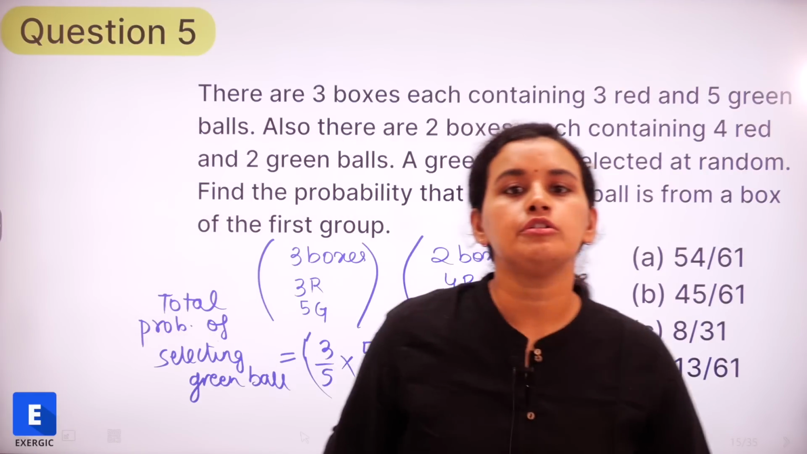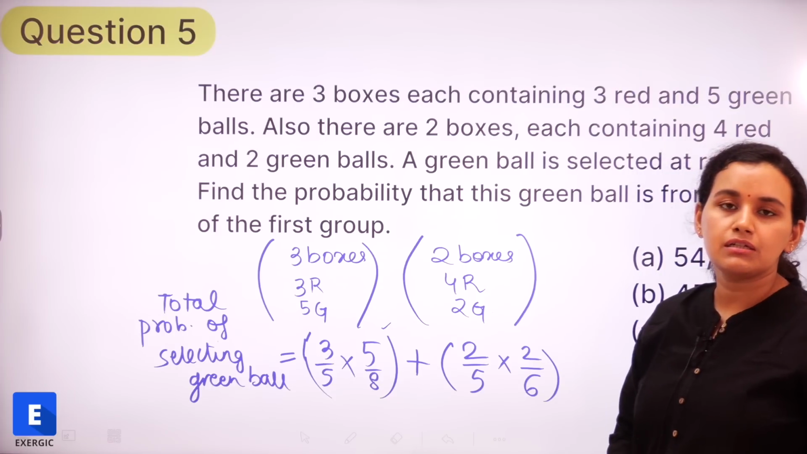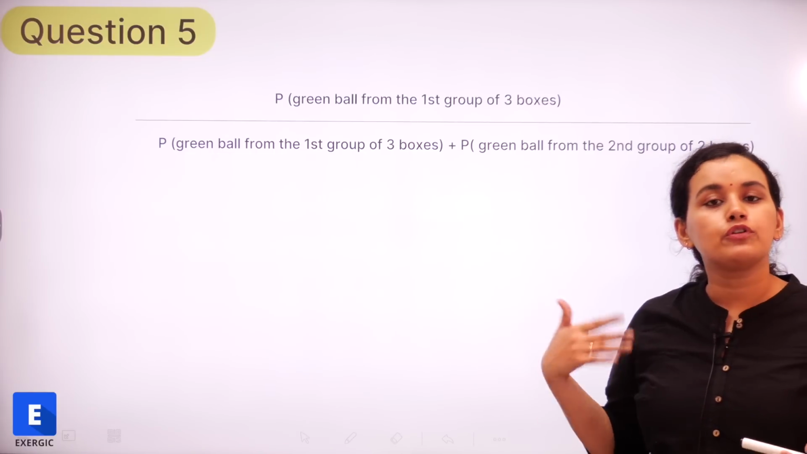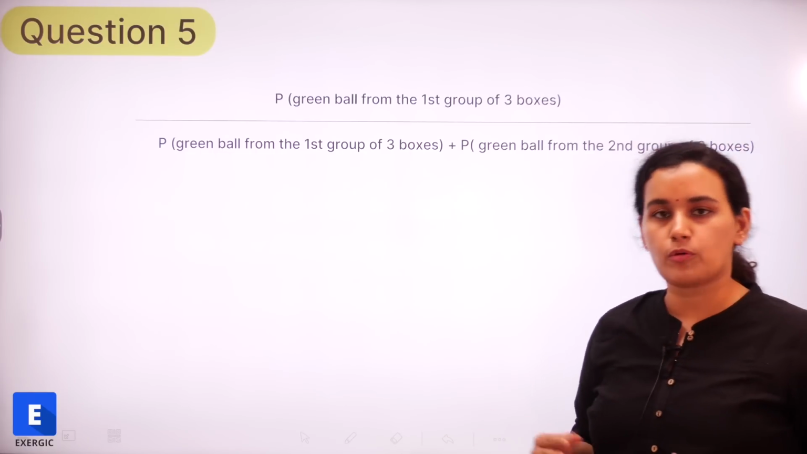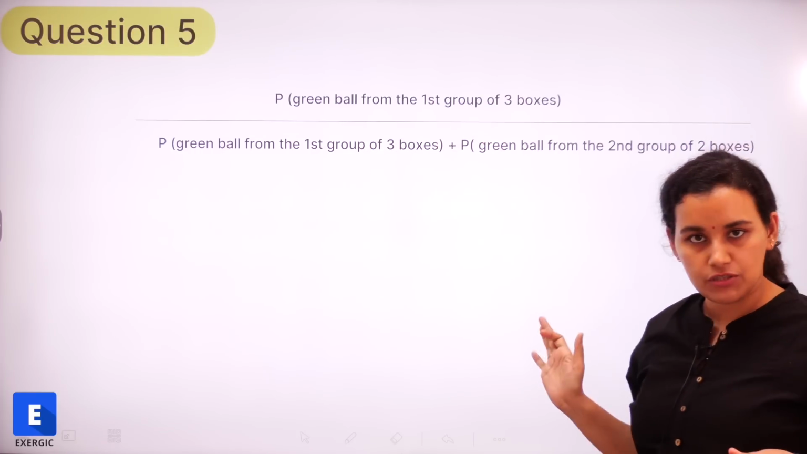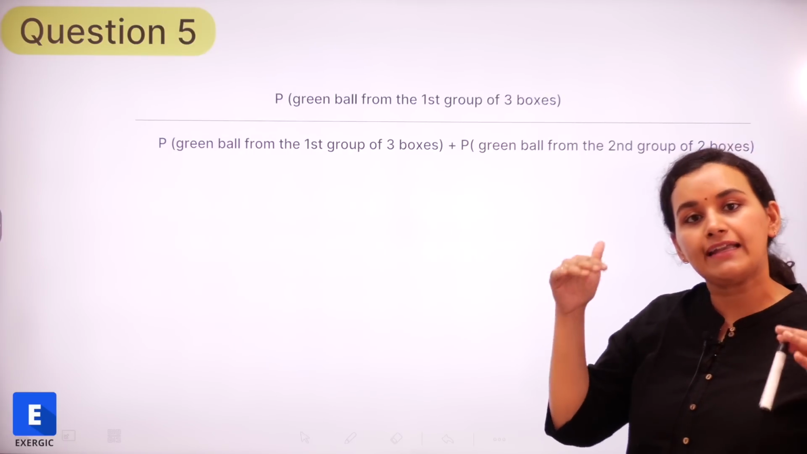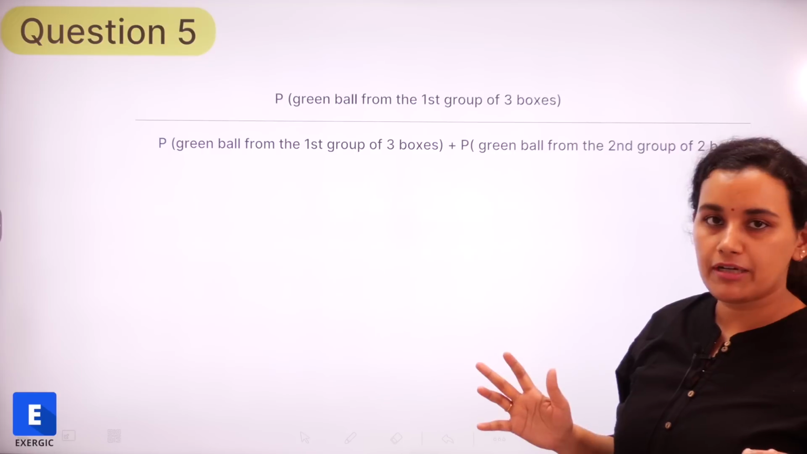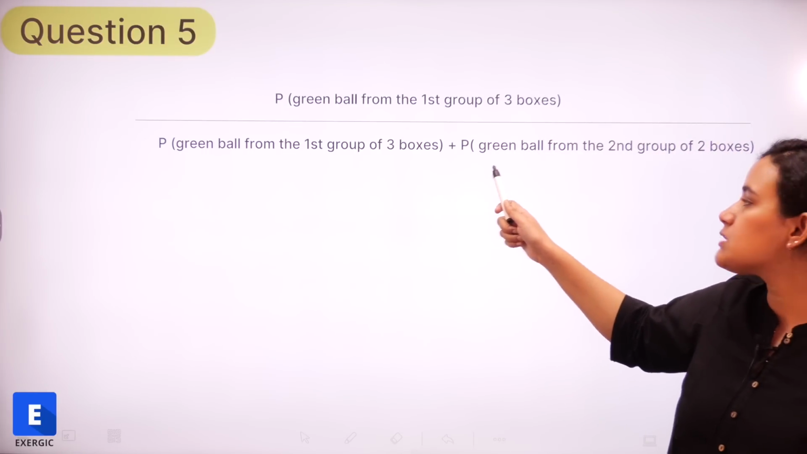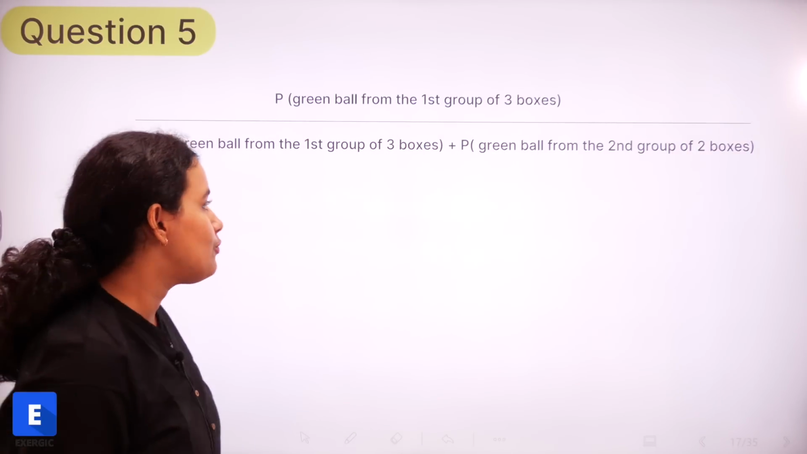But we need to find out the probability that the green ball we have selected is from the first box or the first group only, right? So how do we approach this question? Using the concept of conditional probability. So my numerator is going to be the probability that the green ball is from the first group of 3 boxes, and my denominator is going to be the probability of getting a green ball. So the total probability that we found, that is the probability of getting a green ball from the first group of 3 boxes or the probability of getting a green ball from the second group of 2 boxes, right?